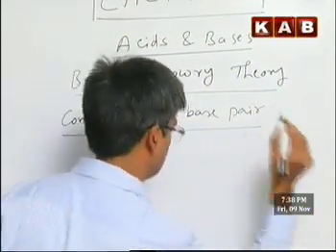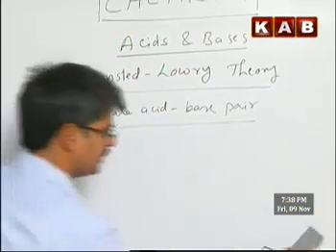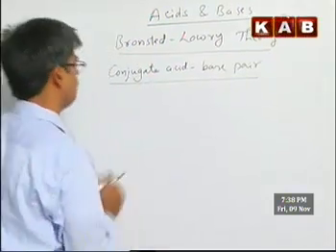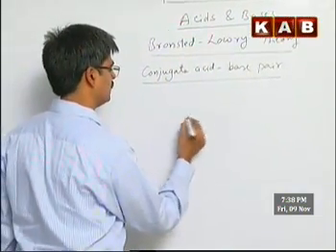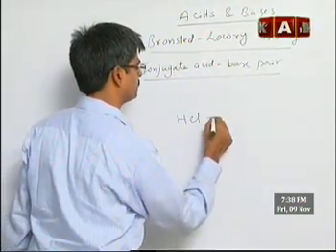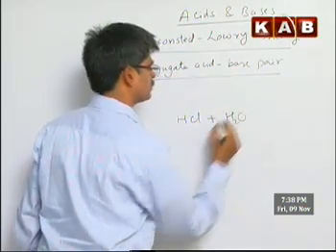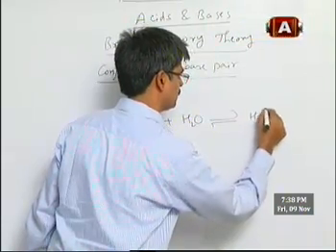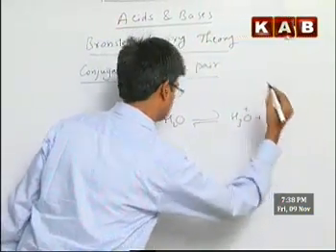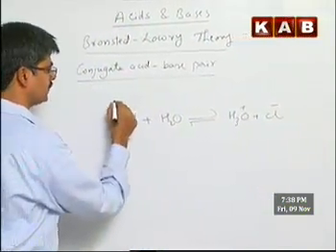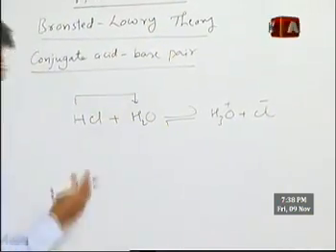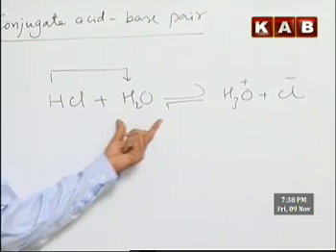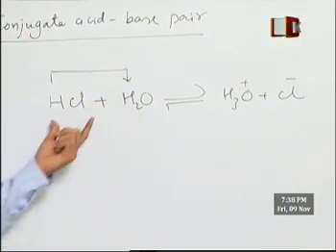Take any reversible neutralization reaction, say HCl plus water, or even ammonia and water: HCl plus H2O giving H3O plus and Cl minus. In the forward direction HCl gives a proton to water, therefore HCl is considered an acid.